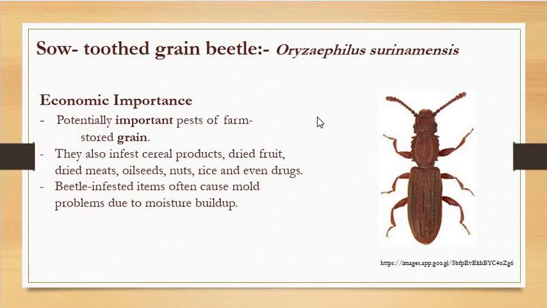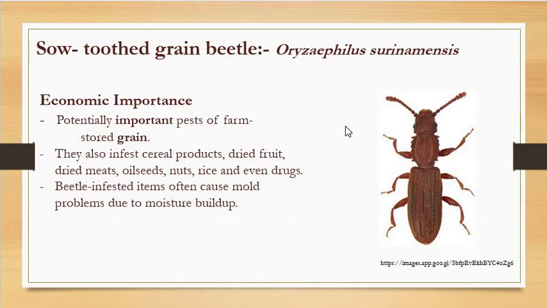Okay. Now, as it is a coleopteran insect, it is also a holometabolous insect, which shows complete metamorphosis. Its life cycle shows all 4 developmental stages, that is egg, larva, pupa and adult. Now economic importance: potentially it is an important pest for the farm as well as for stored grains, right?